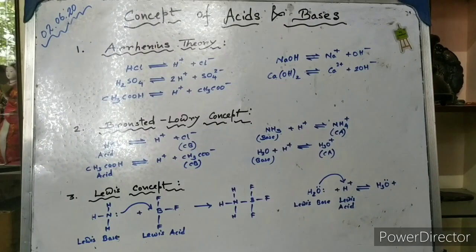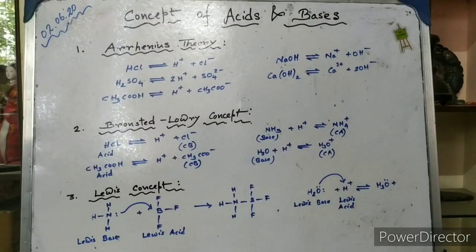So HCl, after donating a proton, the remaining part, that is the chloride ion, is considered to be the conjugate base of HCl, and acetic acid, after donating the proton, that is H plus, the remaining part, that is the acetate ion, is considered to be the conjugate base of acetic acid. Now, according to this particular concept, the bases are the substances that can actually accept the proton. You can see here the ammonia is accepting a proton and producing ammonium ion, and bases, after accepting the proton, will produce the conjugate acid. So the conjugate acid of ammonia is the ammonium ion.